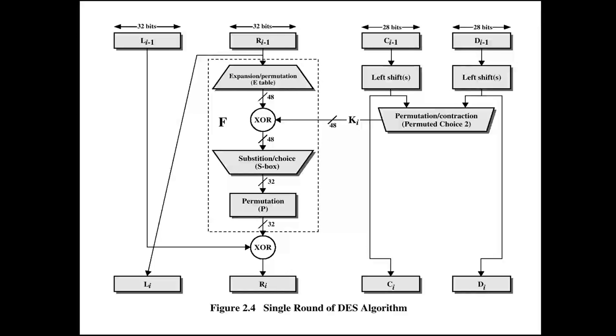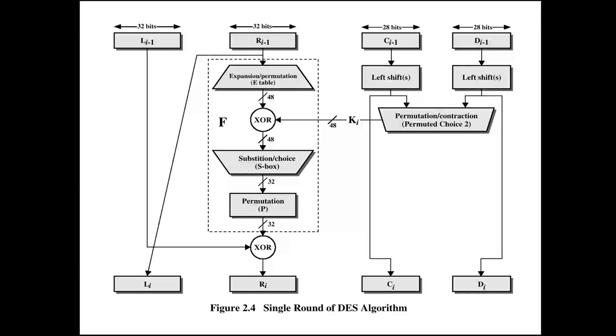When it comes to the round, the data is divided into two parts, a 32-bit left part and a 32-bit right part. The 8 by 8 matrix is divided into two equal parts, left and right, each 32 bits. The right part of that 32 bits comes from the plain text, which we permuted, changing the positions, and then we get this.